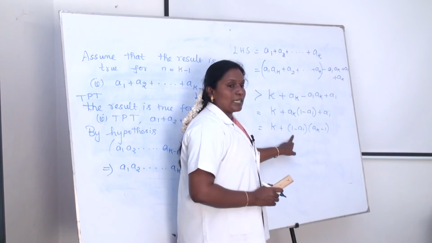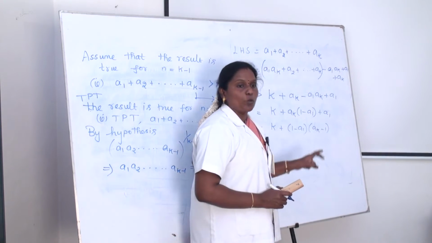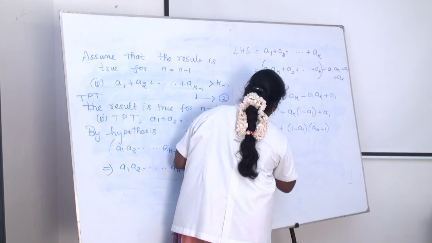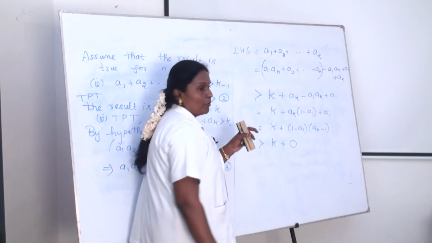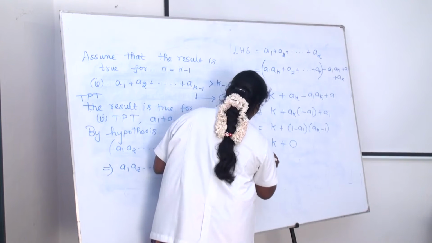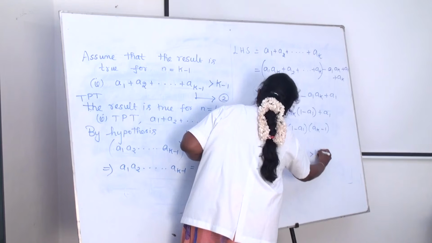Already we know that in our geometric mean, 1 minus a1 into ak minus 1 is greater than 0. Therefore we get greater than k plus 0. Okay, we get an answer. The answer is a1 plus a2 plus etc. up to ak greater than k.